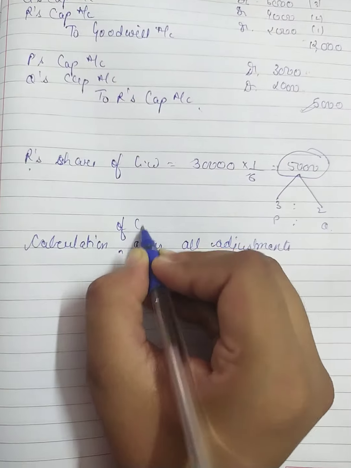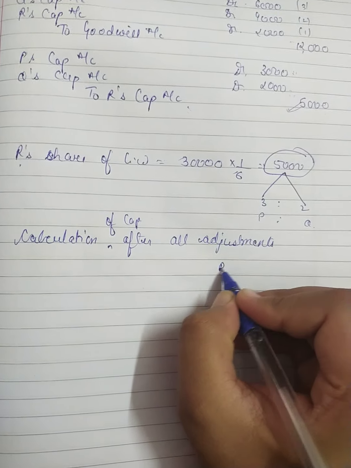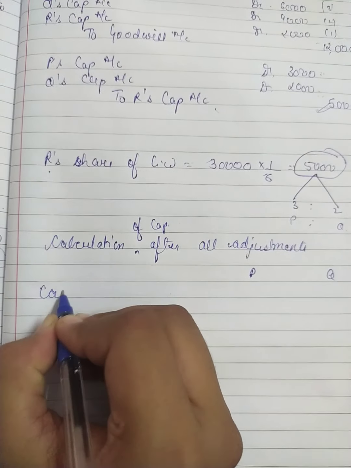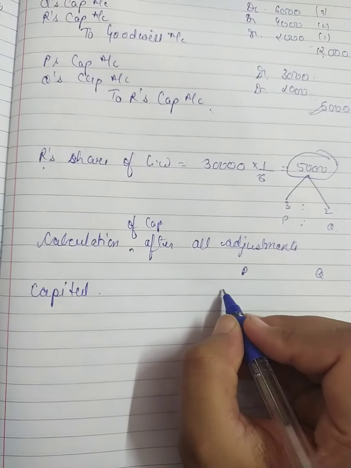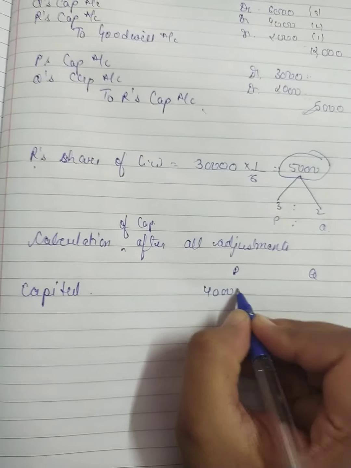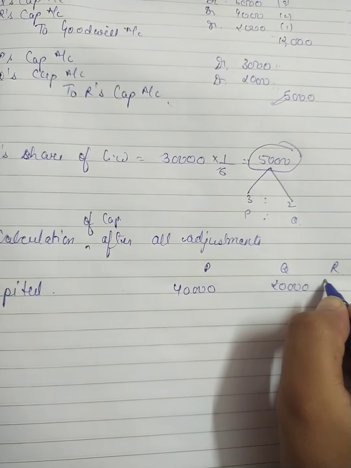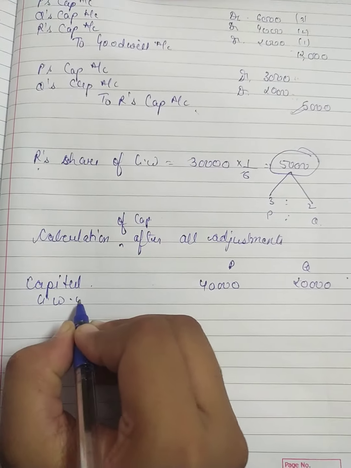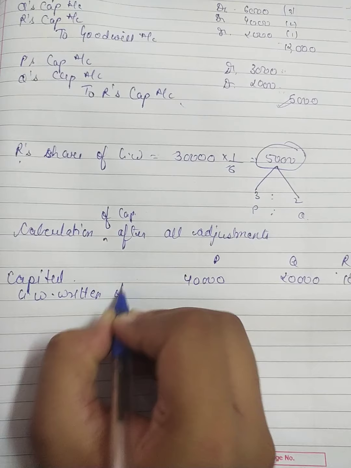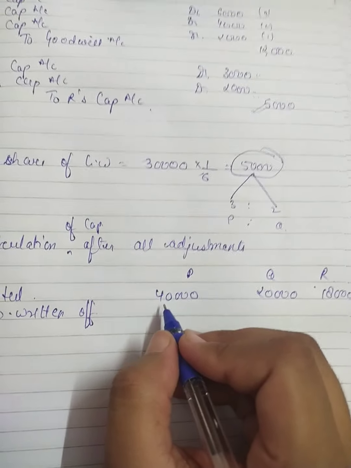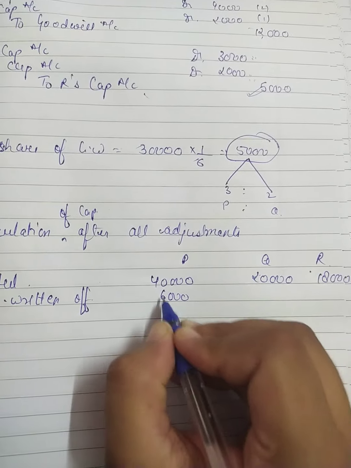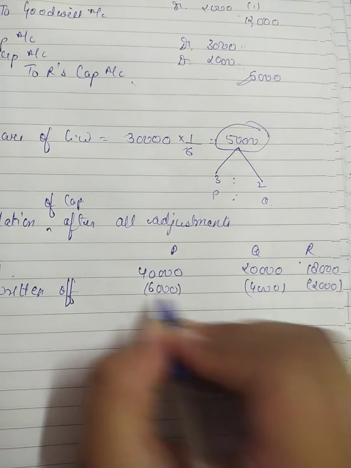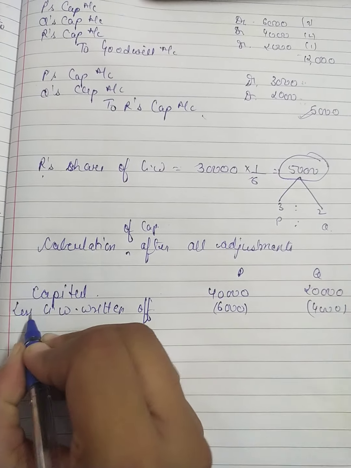So it will become P, Q and R. So their opening capital is, that is given to us, it was 40,000, 20,000 and 18,000. Goodwill written off, that was 6, 4 and 2, 6,000, 4,000 and 2,000, and that will become less.